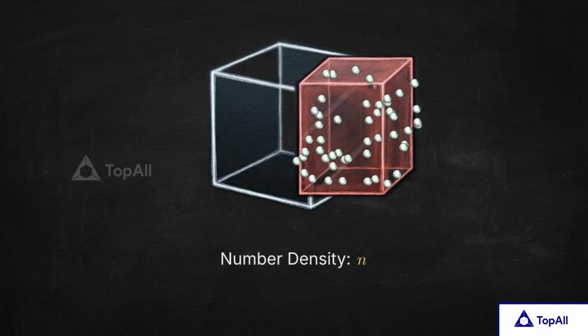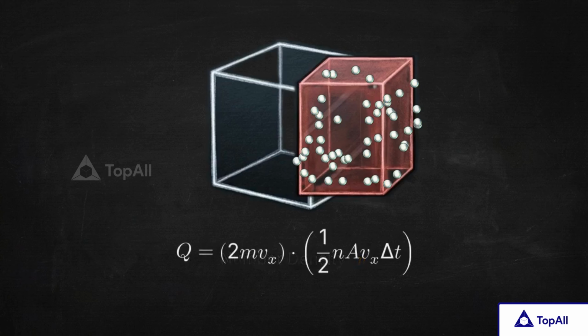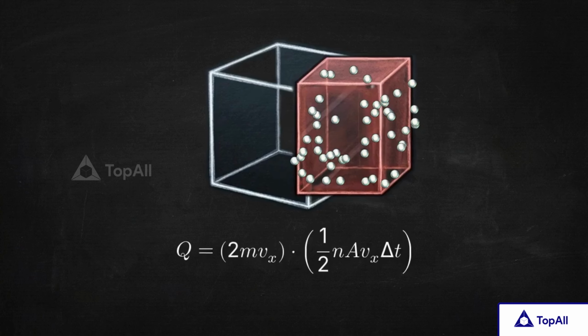We count the total particles in this zone using a metric called number density, represented by n. Since movement is random, on average, only half of the particles in this zone are actually flying toward the wall. When we multiply the momentum of a single impact by that active half of the particles in our strike zone, we calculate the total momentum transferred to the wall.